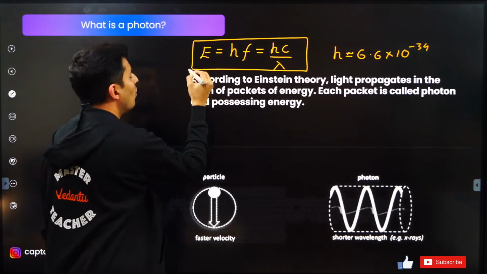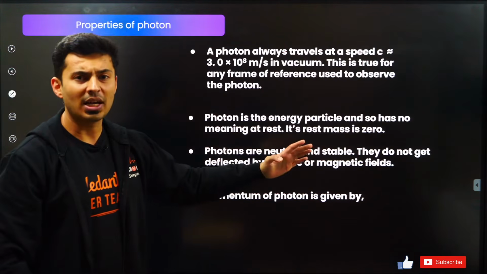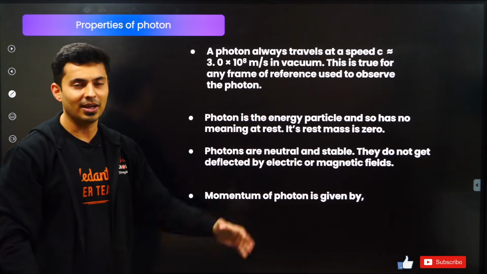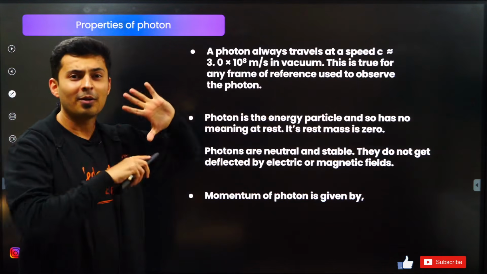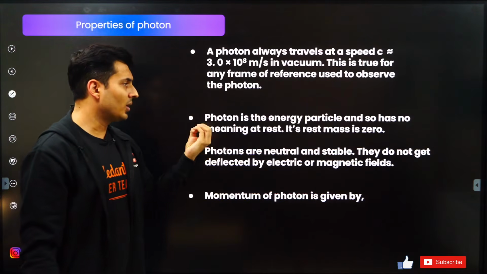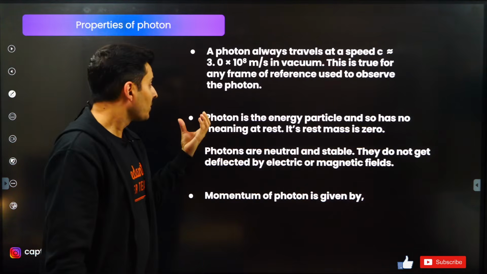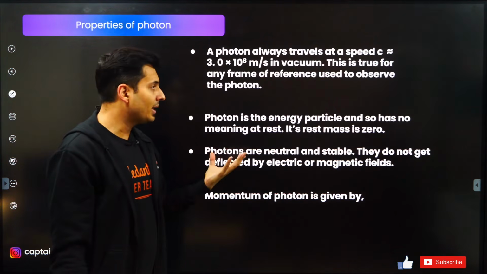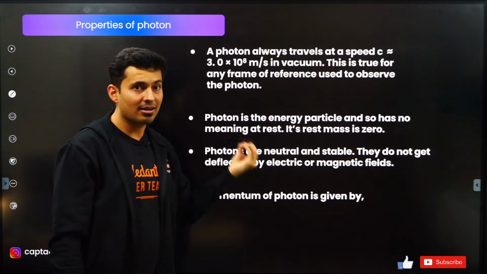Now, there are more things about a photon which you should know. A photon always moves at the speed of light. That's very fast, 3 into 10 to the power 8 meters per second. And it is true no matter where you sit and make these observations. Also, the photon has no meaning at rest.